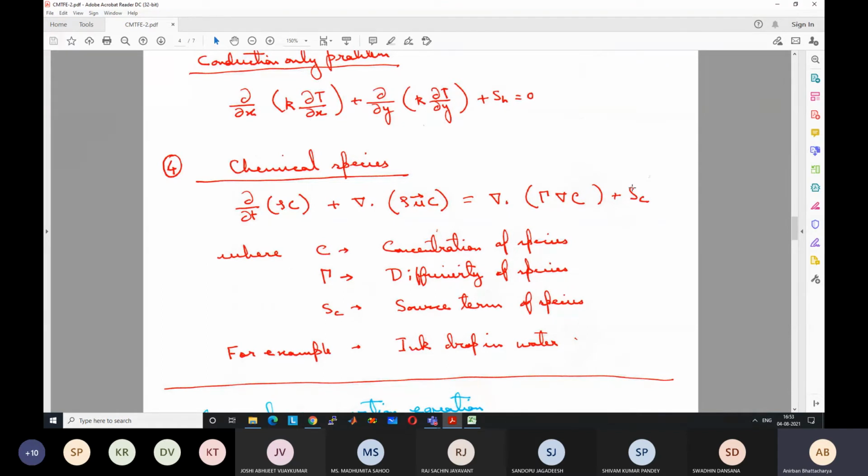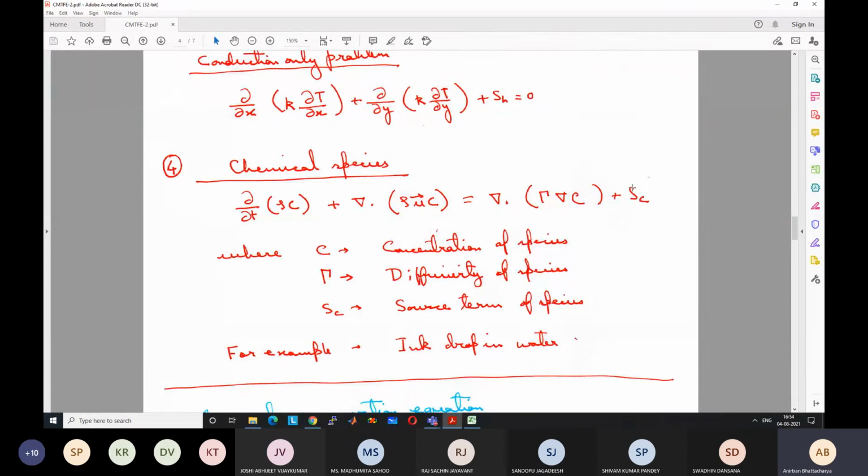Wherever any chemical reaction or any mixing is occurring, wherever we have a multi-component system, we have to solve the chemical species equation. Even in our research we do it for many cases, like casting process or alloy solidification, where there are two components, like steel, which is a mixture of iron and carbon. When iron-carbon solidifies, there is a variation in the concentration of carbon.